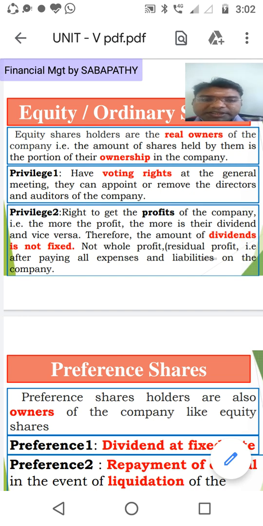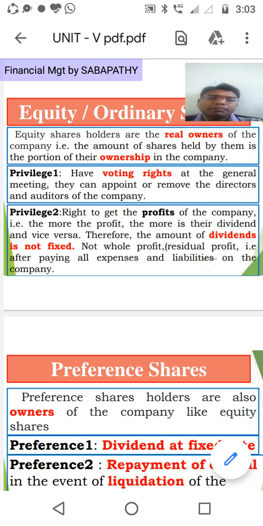And the second privilege is that equity shareholders get profits from the company. Privilege 2, equity shareholders have the right to get profits of the company. So profits means nothing but dividend, right? How they get the dividend is based upon the performance of the company.